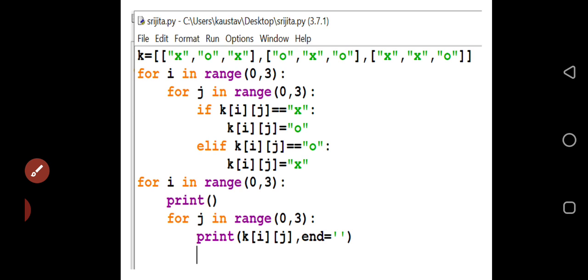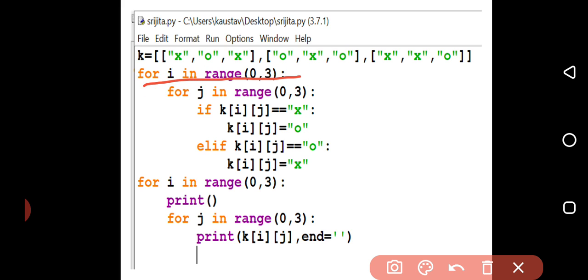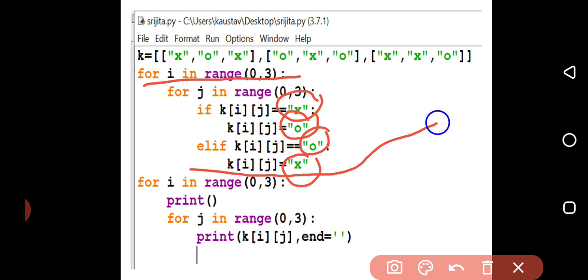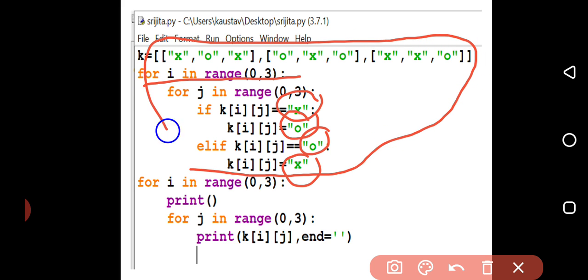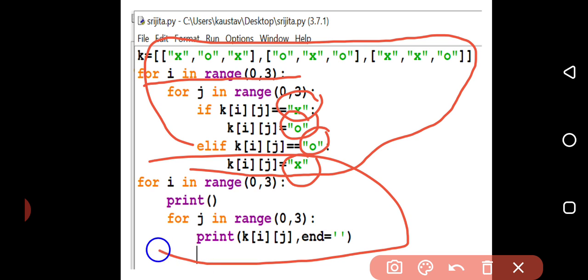Now what I have done, I start a for loop. Two for loops are required because it is a 2D list. First for loop will control the row and second for loop will control the column. Now if the element at i and j is equal to X, it will be converted into O. If it is O, it will be converted into X. Up to this, if you write it as your answer to the question, it is right in the function format. I have written this one so that you can see the output of that particular program.